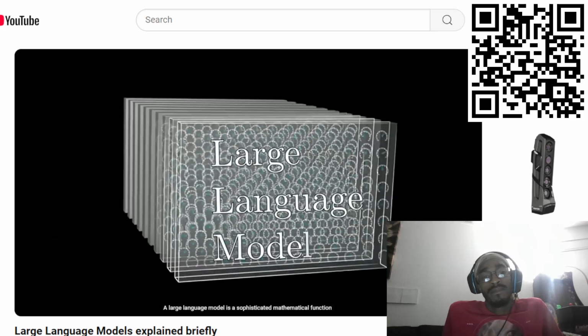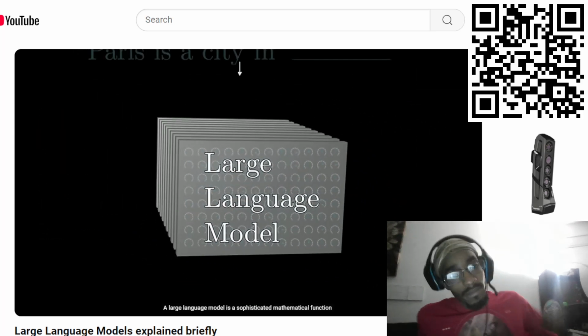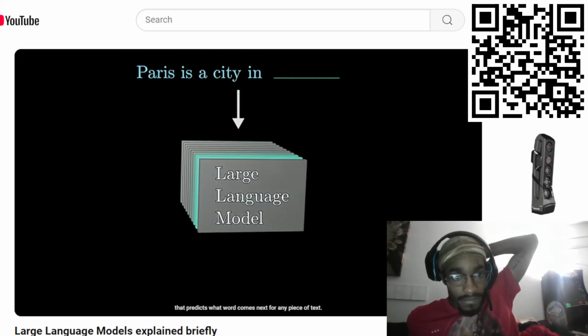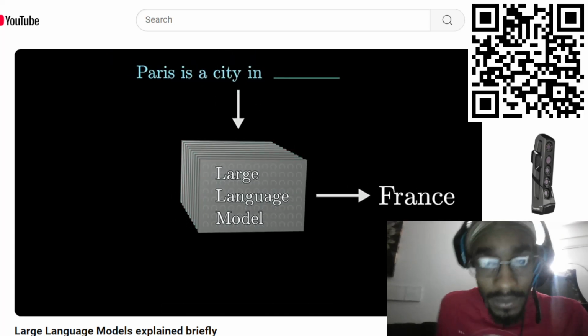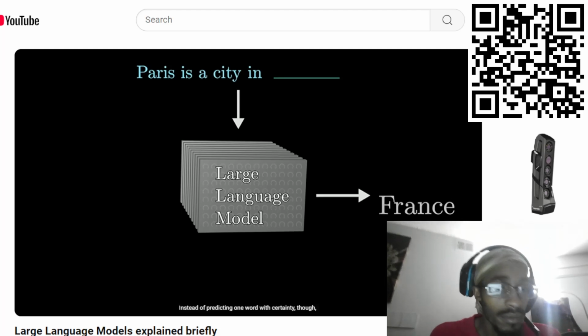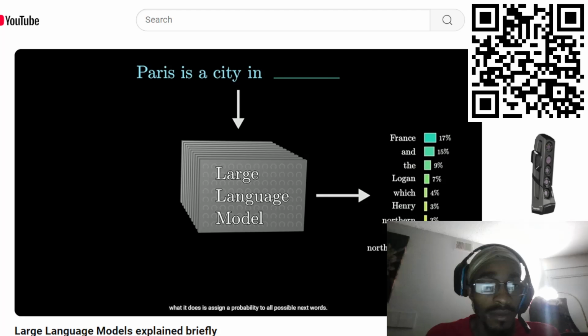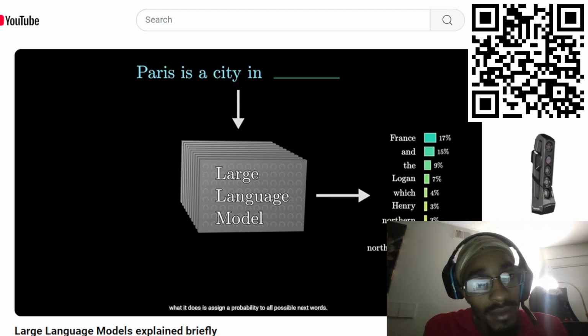A large language model is a sophisticated mathematical function that predicts what word comes next for any piece of text. Instead of predicting one word with certainty, though, what it does is assign a probability to all possible next words.